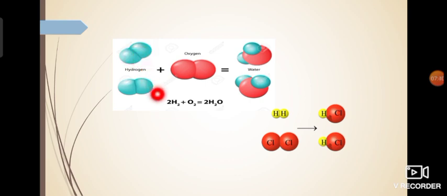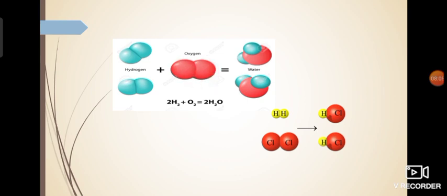One molecule of hydrogen consists of two hydrogen atoms, that is why it is written as H2, and two such molecules of hydrogen are taken. This is the first molecule of hydrogen, this is the second molecule of hydrogen. This is an oxygen molecule, and only one oxygen molecule is there. One oxygen molecule consists of two oxygen atoms, that is why you can see two red colored balls chemically bonded.